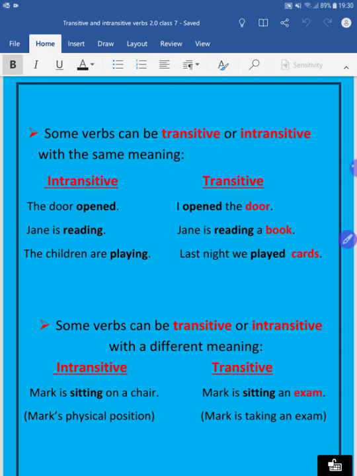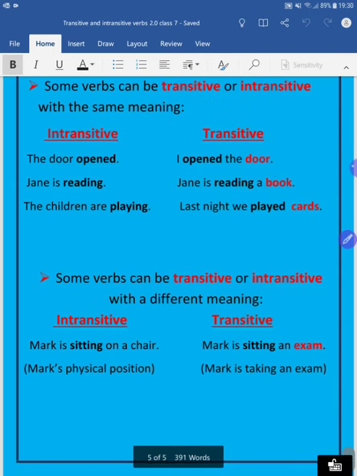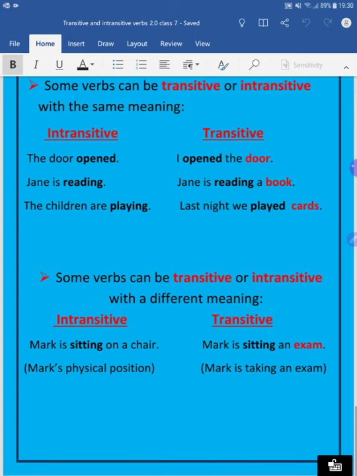However, if we see these examples, in this example, Mark is sitting on a chair. Here sit is the verb, right? Mark is sitting on the chair, and here Mark is sitting an examination. That means he is giving an examination.